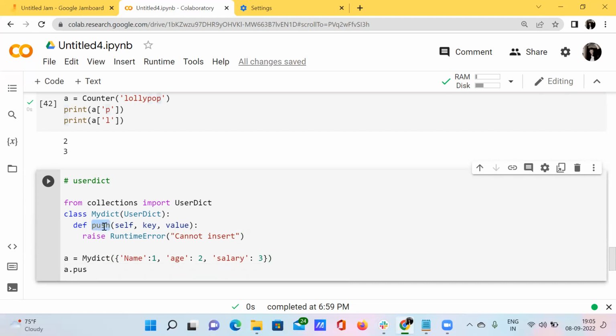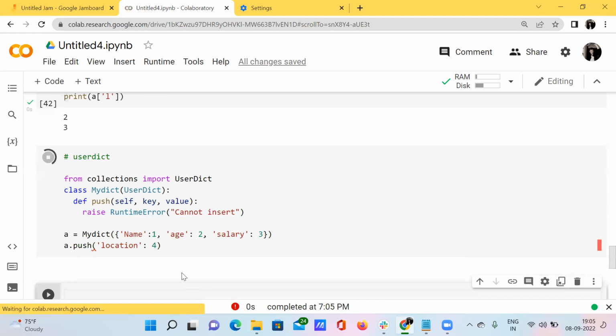See here, I have just created my push function. So I want to use this push function for my variable a, and I want to add some other elements like location, and I just want to give it as let's say 4. Okay. So when I just hit shift enter, what happens? Let's see.